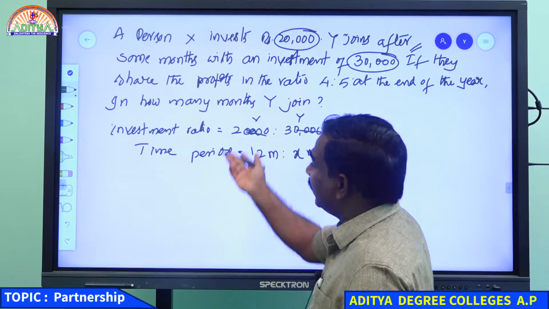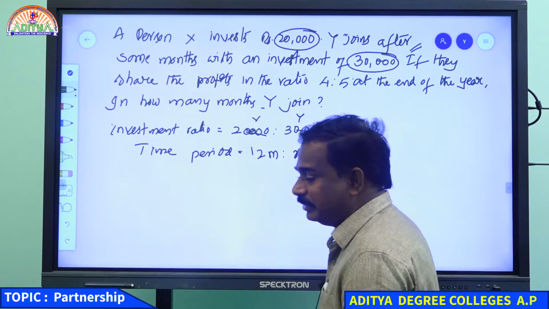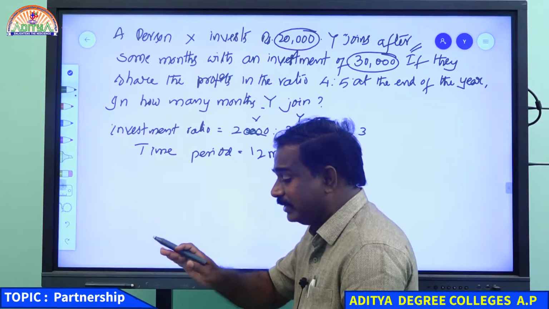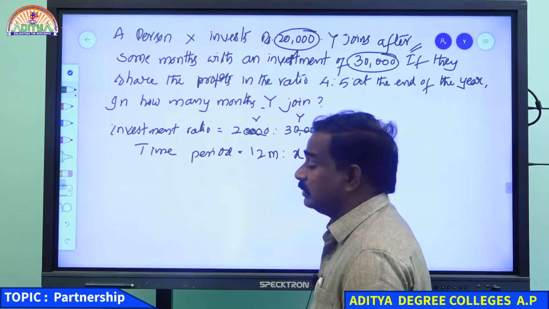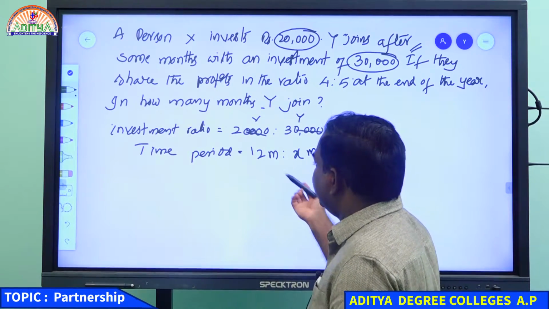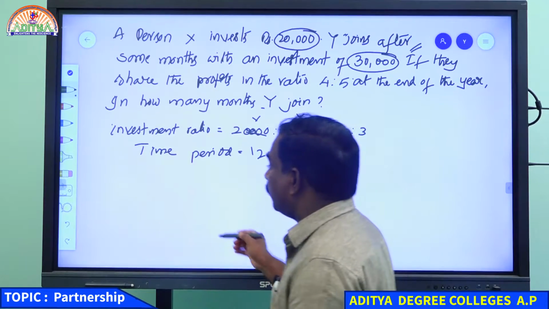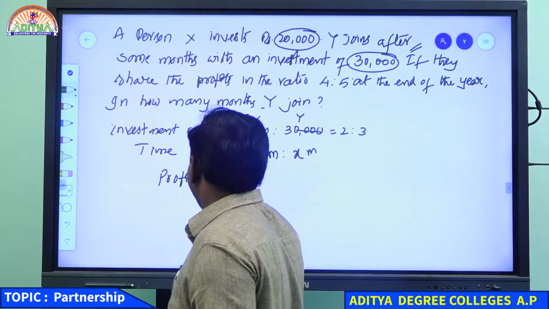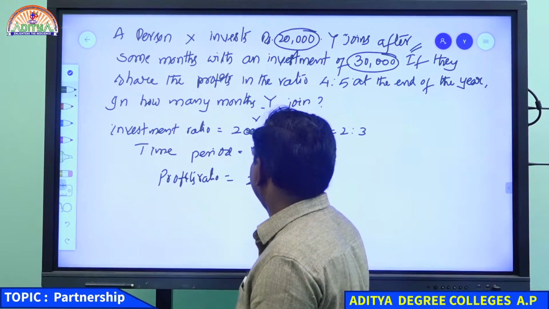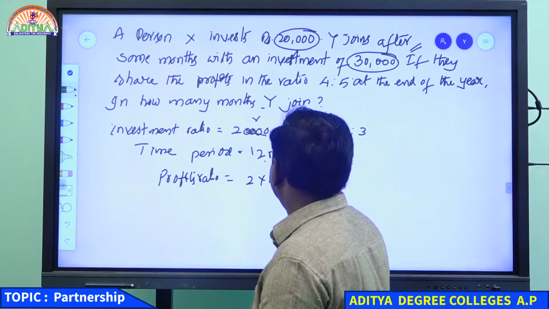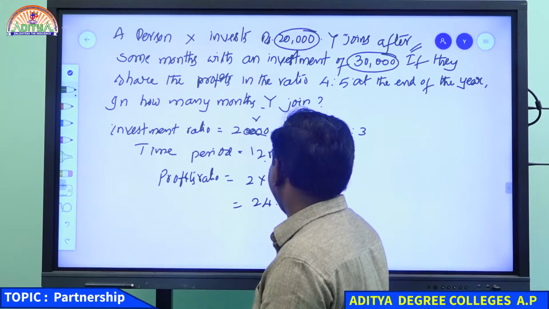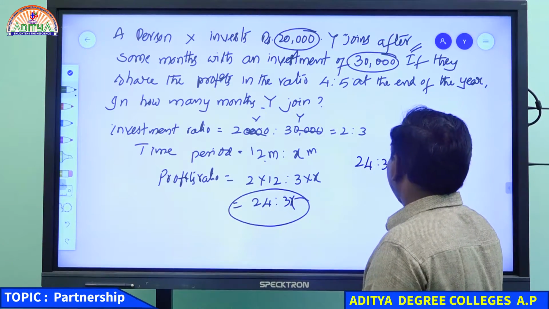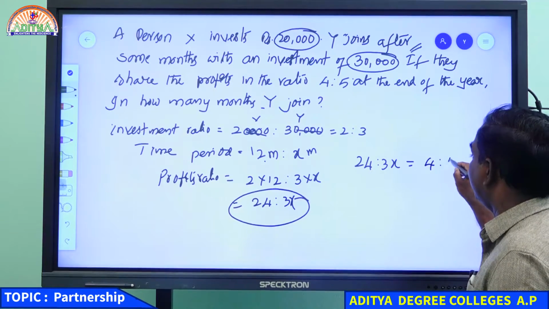But the question is asking after how many months Y joined. It was not asking how many months Y was there in the business. It was asking how many months after, Y joined. So time period is not equal, what is the profits ratio? What is our formula? Profits ratio, investment into time period. So 24:3x. But this one is given according to the sum. 24:3x is written as 4:5.